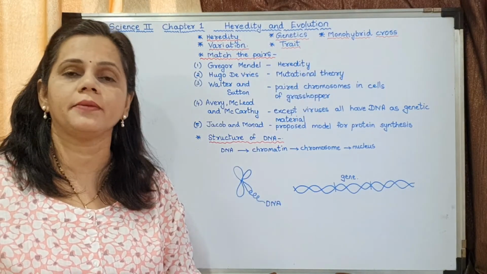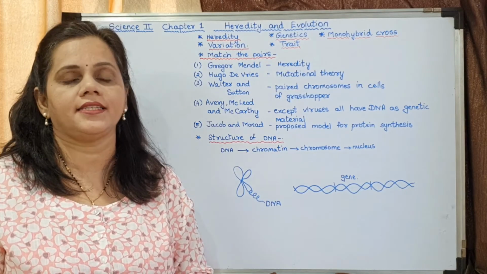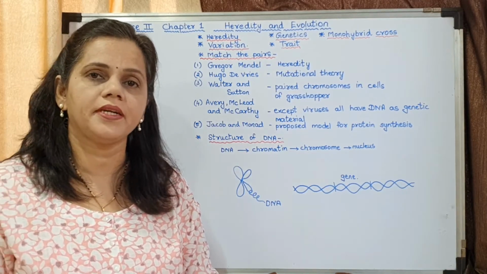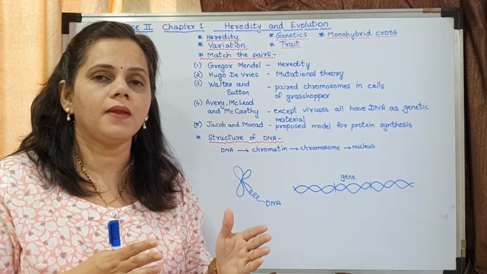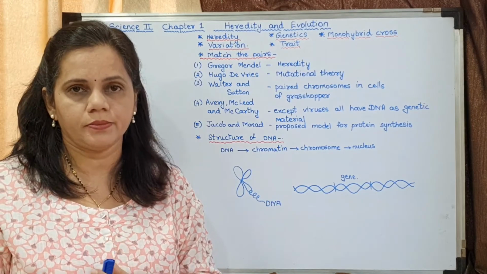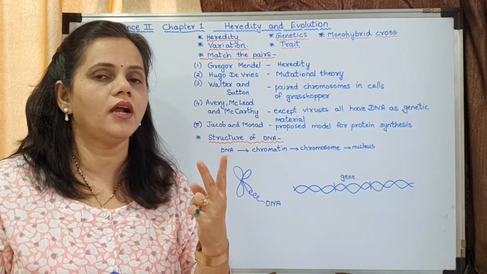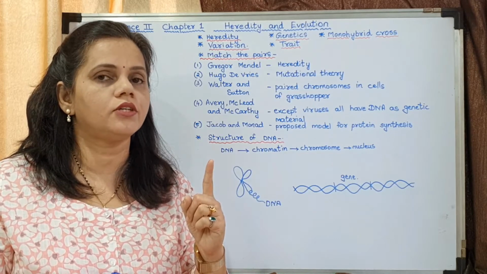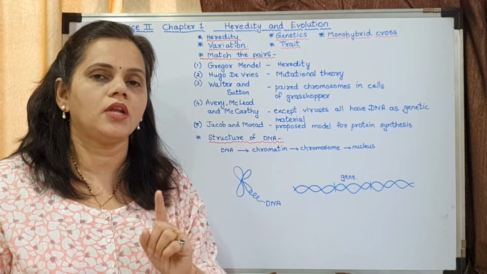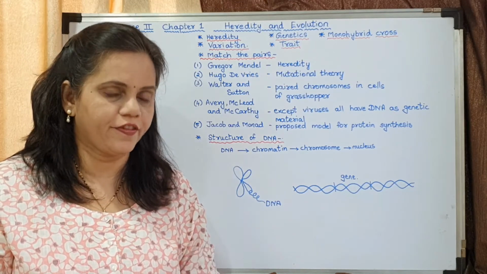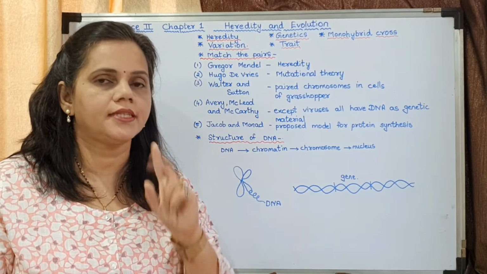Now the next is monohybrid cross. You had monohybrid cross last year, do you remember? A cross with one characteristic is called a monohybrid cross. The example for that, a tall plant and a dwarf plant, do you remember? Now there are two chromosomes for one characteristic. You wrote it as capital T for tall and small t for dwarf. Understood?